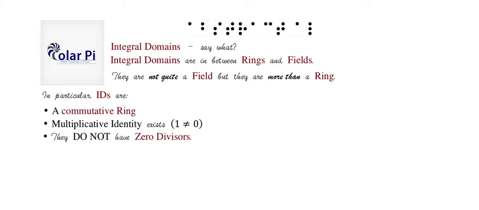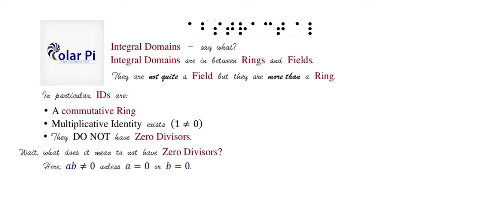Wait, what? What does a 0 divisor mean? Or what does it mean to not have 0 divisors? Okay, my wording was pretty poor there. Let me do better. So not having 0 divisors means that a times b is not equal to 0 unless a is equal to 0 or b is equal to 0.